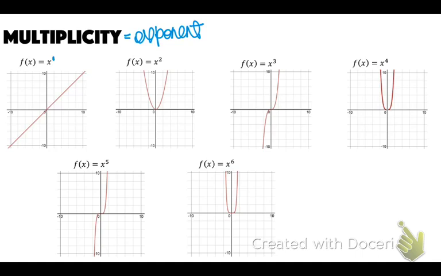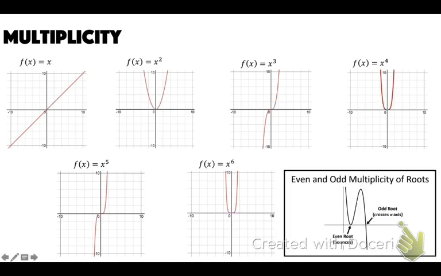Okay, so this has a multiplicity of 1, and we can see that we just cut right through the x-axis there. This has a multiplicity of 2, and it's like a bouncy ball. It bounced off of the x-axis. 3, cut right through. 4, bounced right off. 5, cut right through. 6, bounced right off. So what does that mean? Well, if it's an odd exponent, then it crosses through the x-axis. If it's an even root or an even multiplicity, it bounces off of the x-axis.